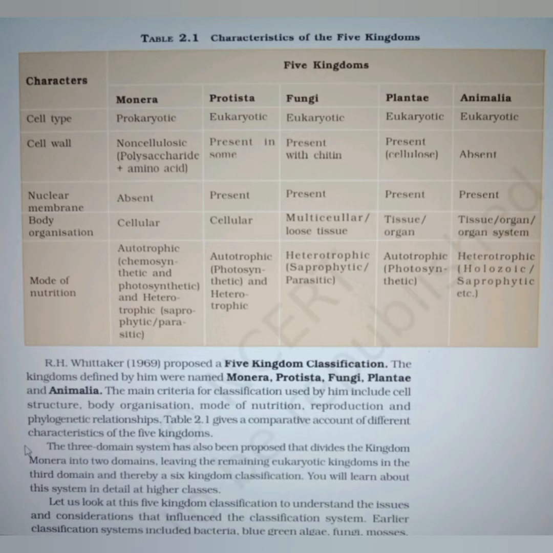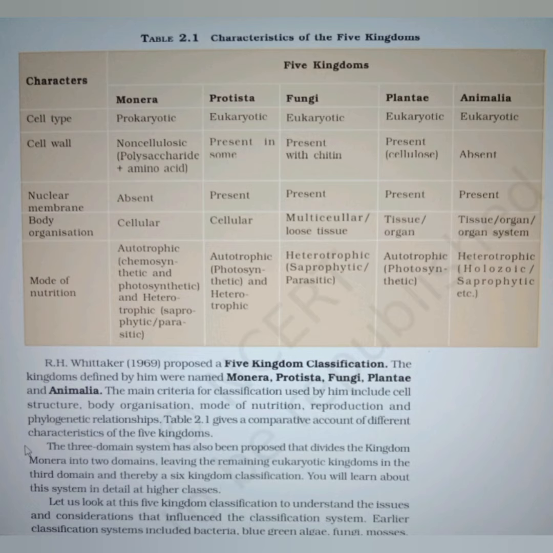Earlier, classification systems included bacteria, blue green algae, fungi, mosses, ferns, gymnosperms, and the angiosperms under plants. The character that unified this whole kingdom was that all the organisms included had a cell wall in their cells. These placed together groups which widely differed in other characteristics.